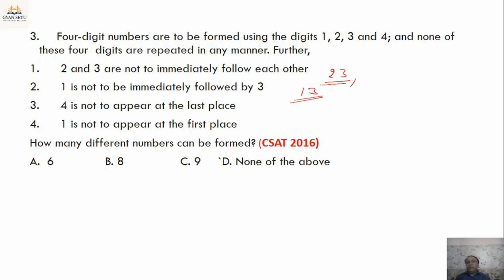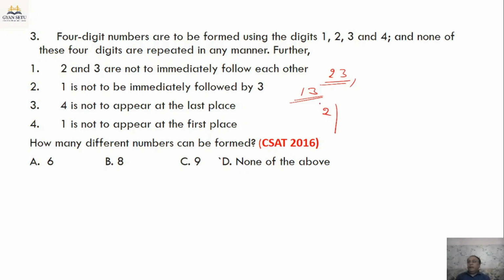So let's try to find these numbers. Since we cannot have 1 at the first place, let's try to place other digits at the first place. Let's have 2 at first place.